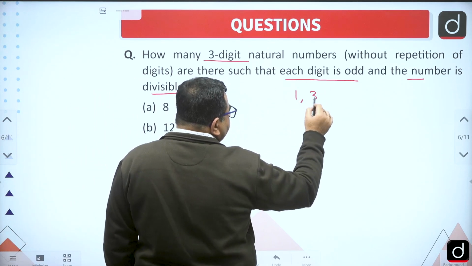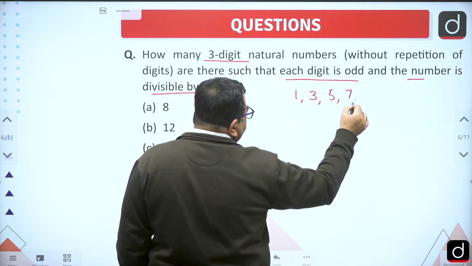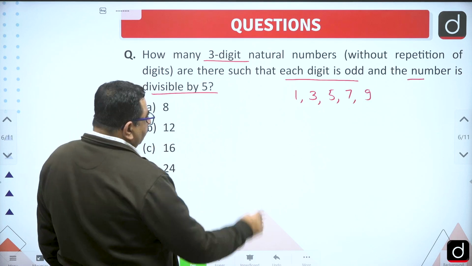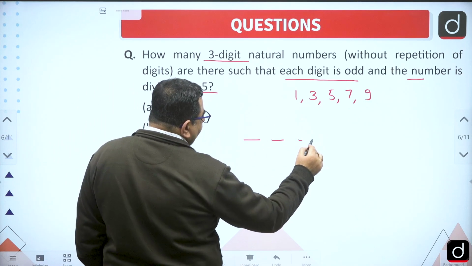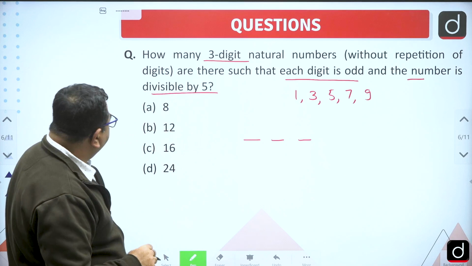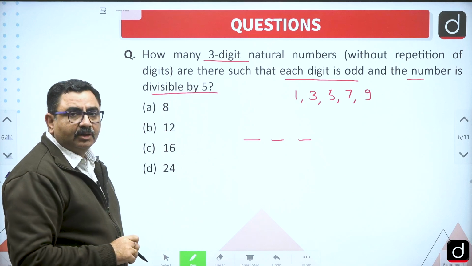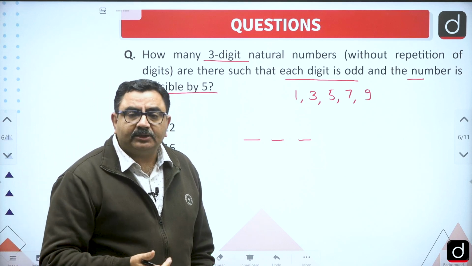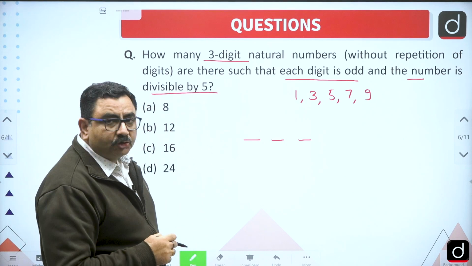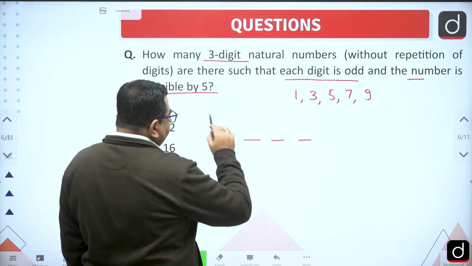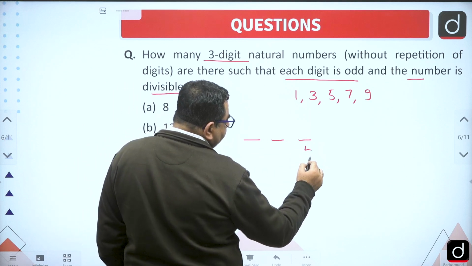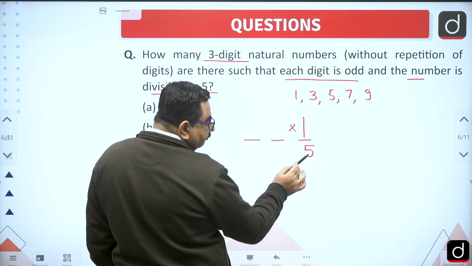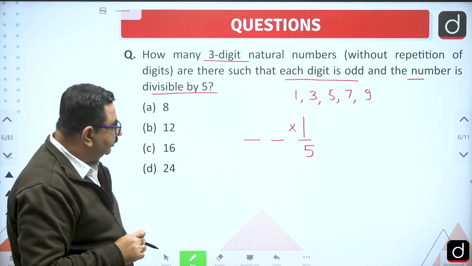Odd 1, 3, 5, 7 and 9. 3 digits are required to form the number and the number is divisible by 5. So we know that if a number is divisible by 5, the last digit or the unit digit of the number should be 5. So on the last place there is only one possibility to fill, that is 5 has to come on the last place.